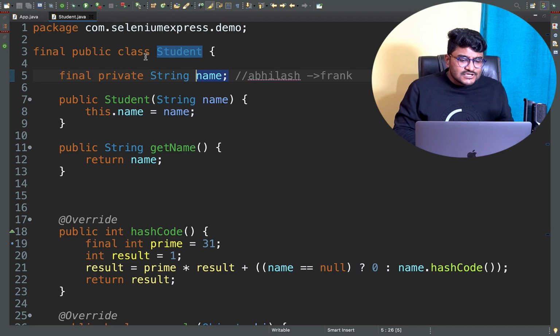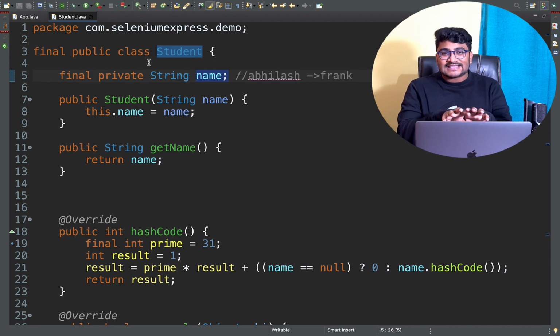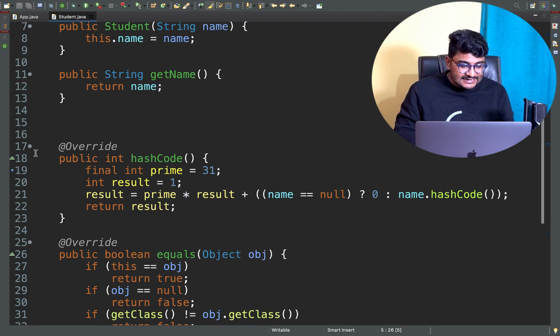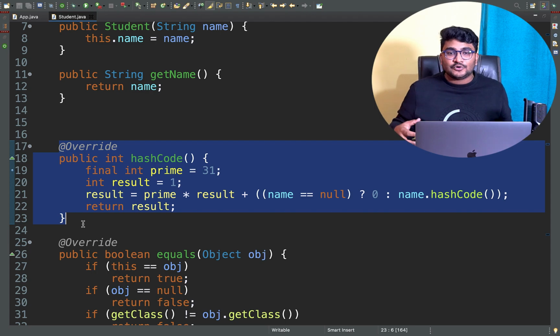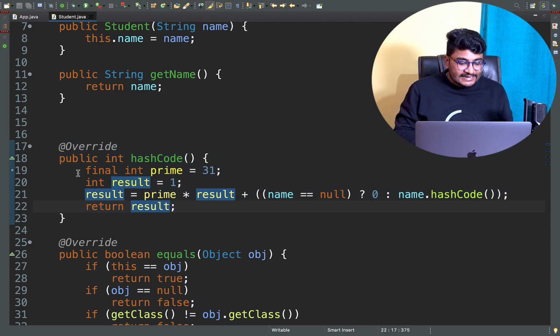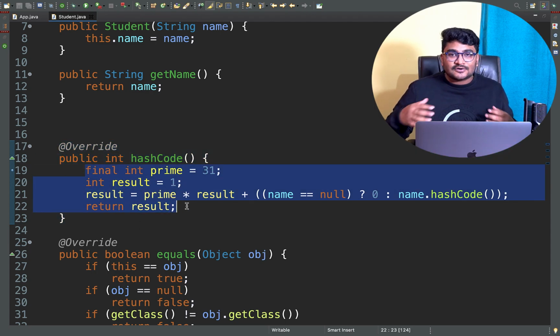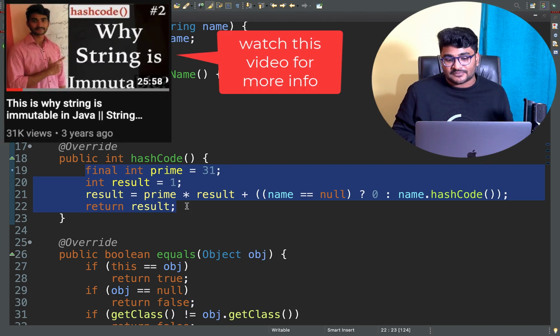And that's the reason here also, in our case, we made this particular field final, and this is our immutable object. So obviously we can also implement our caching right here, so that once the hashcode is calculated while putting the data inside the map, we don't have to run the complete hashcode method again to calculate the hashcode when retrieving that object from the map.